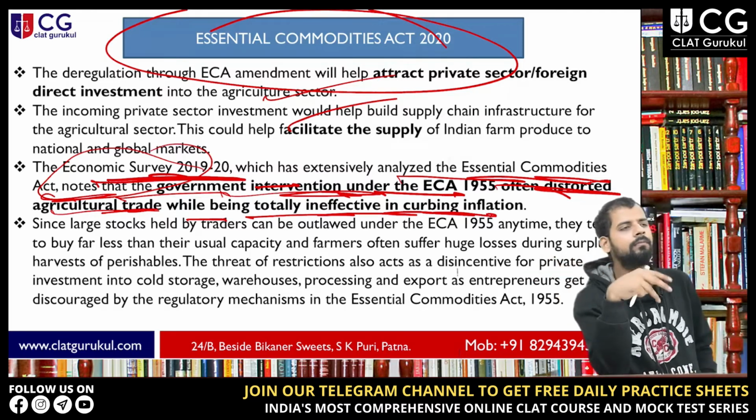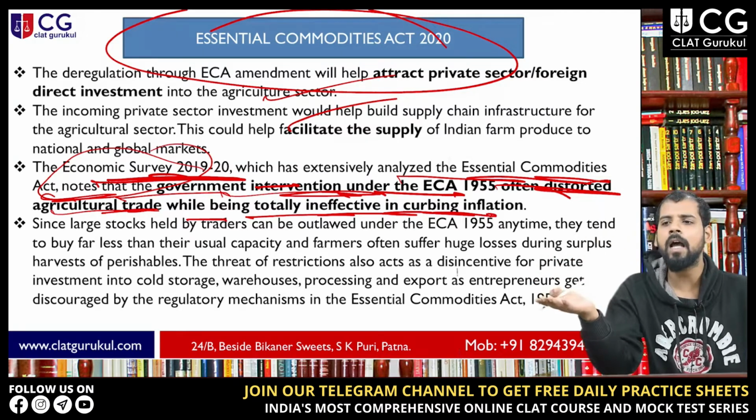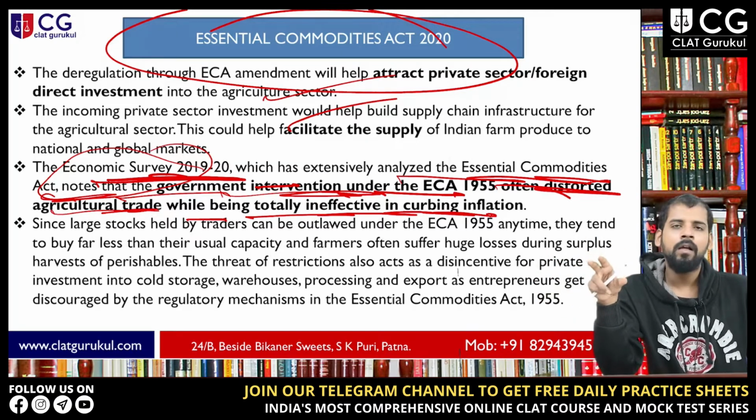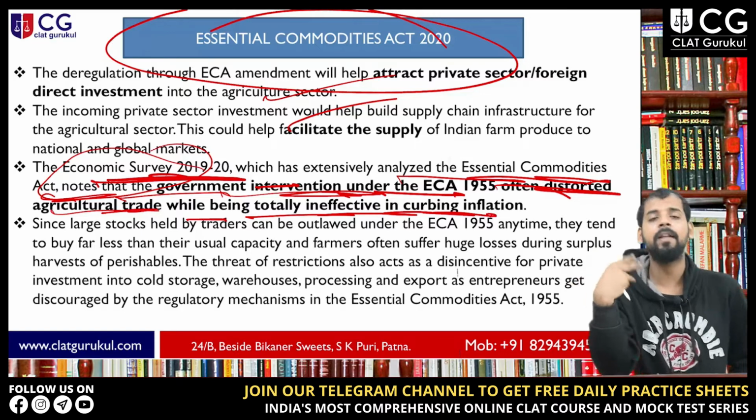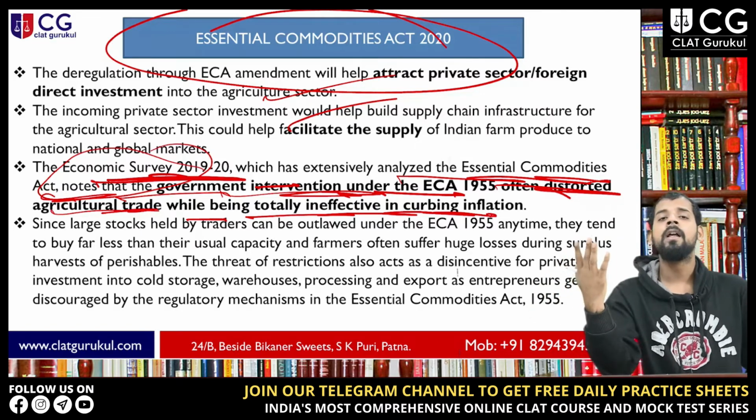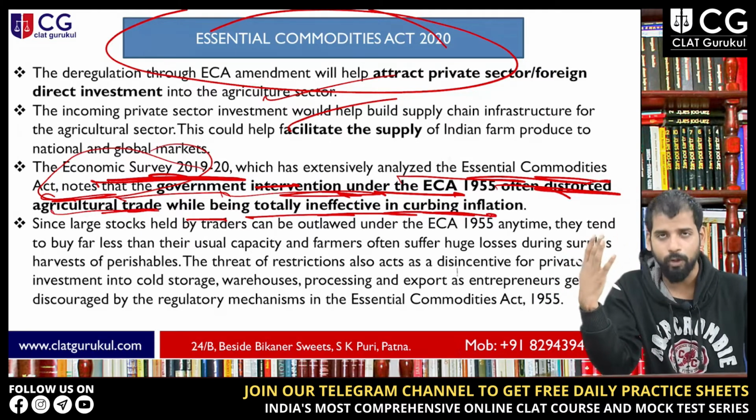So they are saying that even if the government is protecting under this Act, we still don't see any results that benefit the farmers, or that help in curbing inflation, right?